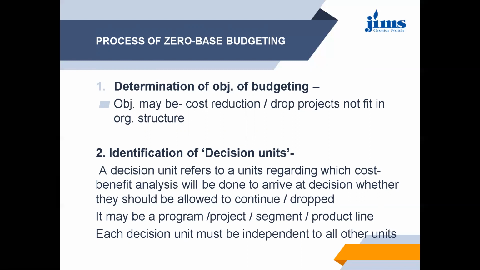Second is to identify the decision units. Decision units means the units related to the cost benefit analysis, which will be done to arrive at a decision whether they should be allowed to continue or not. So a decision unit can be a program, a project, a segment, or a product line. Each decision unit must be independent of all other units.